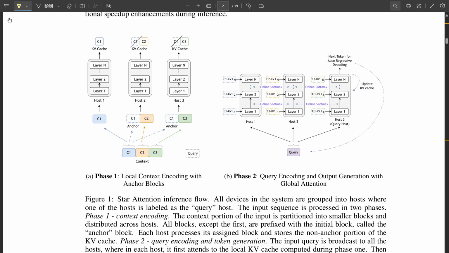Well, I'm definitely feeling inspired to dive even deeper into this research. Speaking of diving deeper, the paper mentioned a GitHub link with the code for star attention. That's got to be a goldmine for anyone who wants to get hands-on and experiment. Absolutely. It's a fantastic resource for researchers and developers who want to explore star attention in more detail. I have a feeling we'll be seeing a lot more innovation in this area in the coming months and years. I couldn't agree more. This is just the beginning.